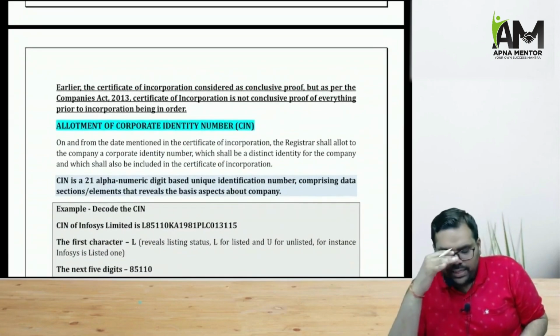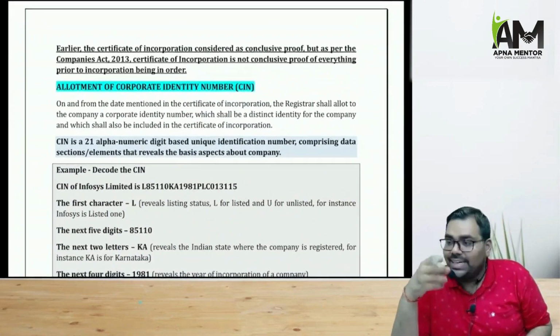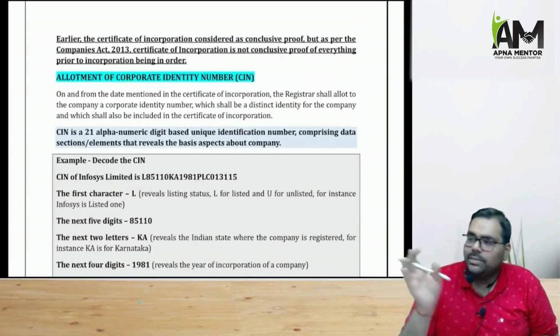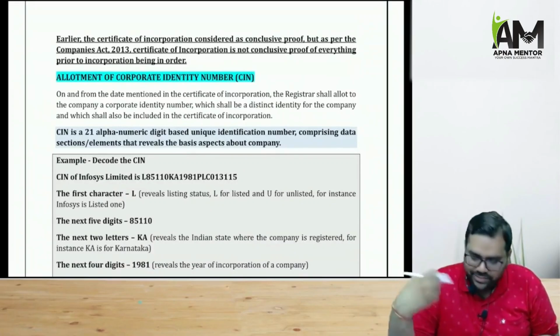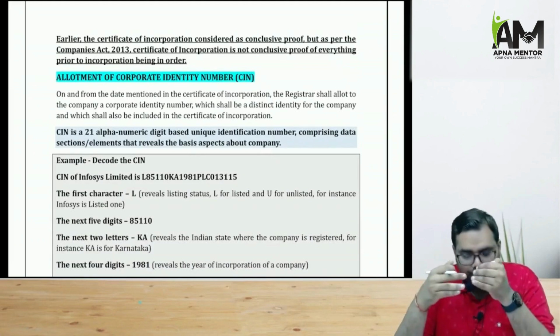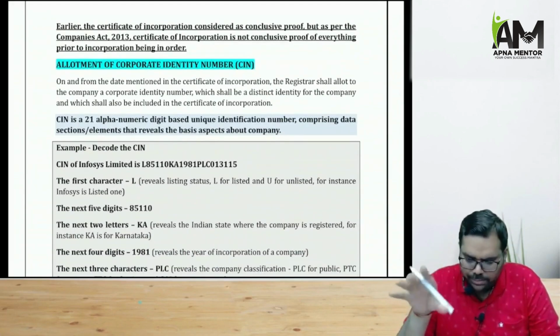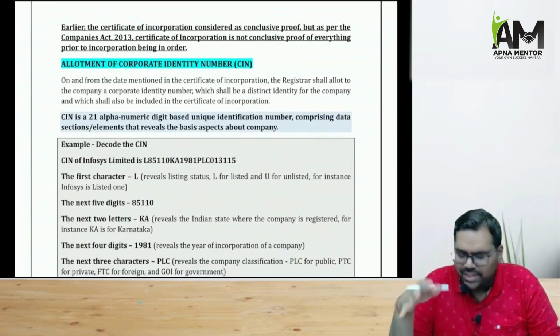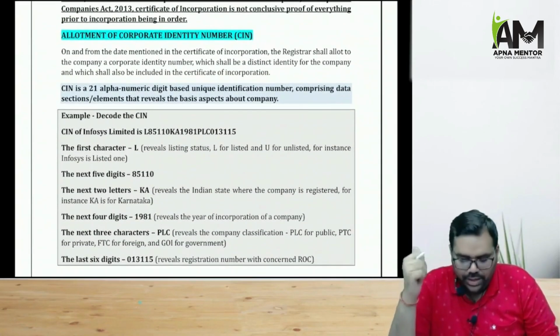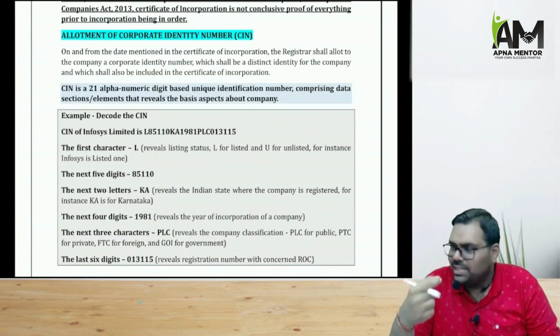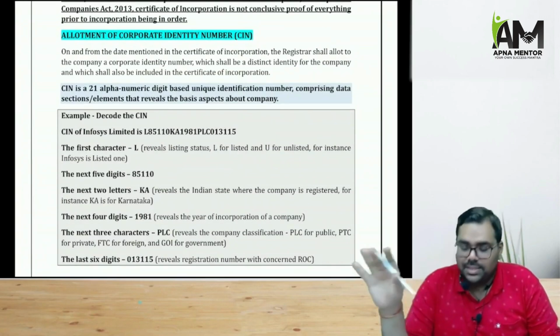And this corporate identification number is going to be an identification number for the companies. Like for directors, we have the DIN number. For companies, we have the CIN number. And the CIN number is a 21 alphanumeric digit number, right? And basically the CIN number reveals various information about the company. Like in the CIN number, if the first character L is used, it will denote that it's a listed company.